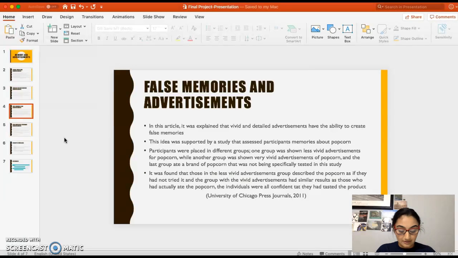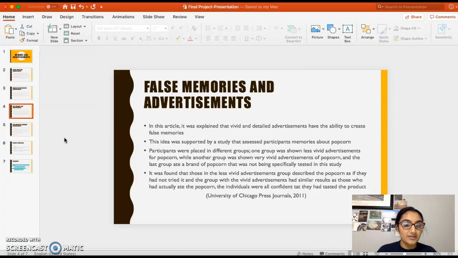In another group, they provided advertisements for this popcorn, but it wasn't very detailed or vivid. And then in the last group, they showed advertisements for this popcorn, but it was really vivid and detailed. And about a week or so later, they reassessed what these individuals remembered.